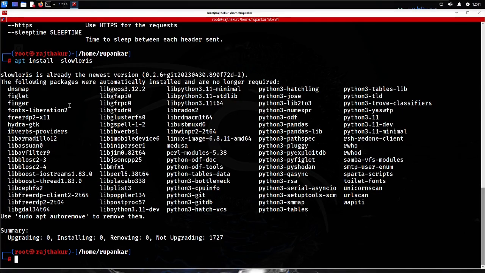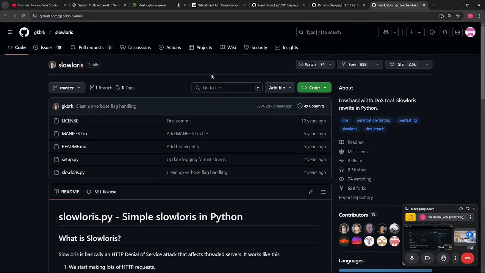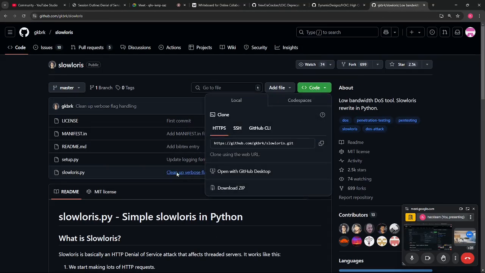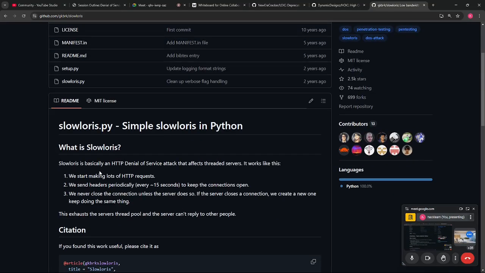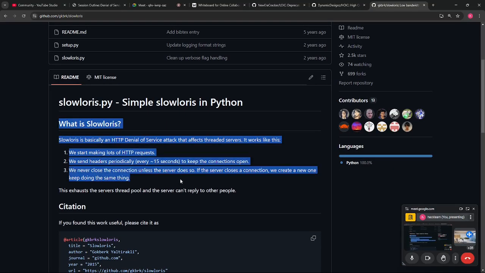And if that is not working, like if you are using another Linux, then just go with this git clone link, or just clone this from GitHub, and you can even download the zip file of this particular tool and go with that. So try to go through Slowloris and use that.